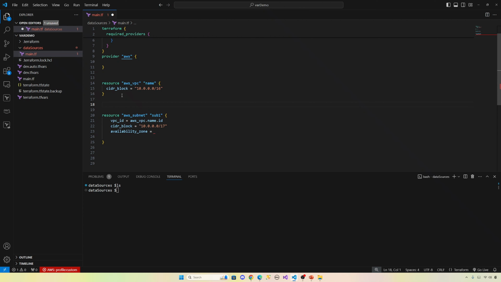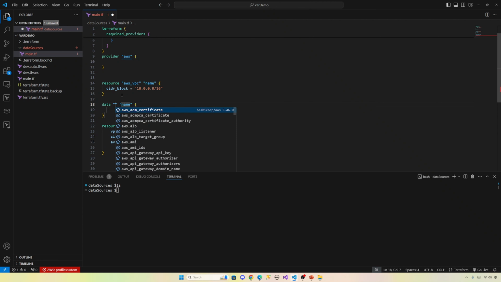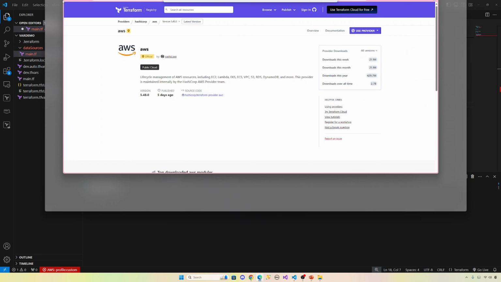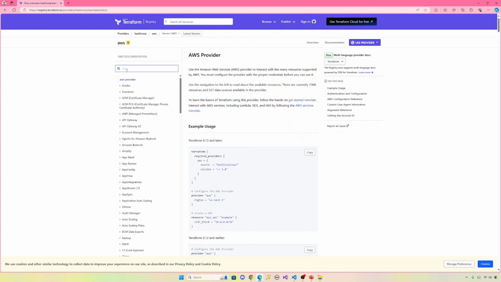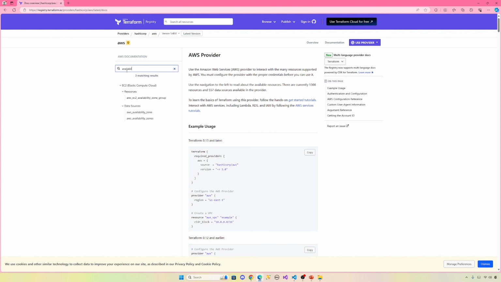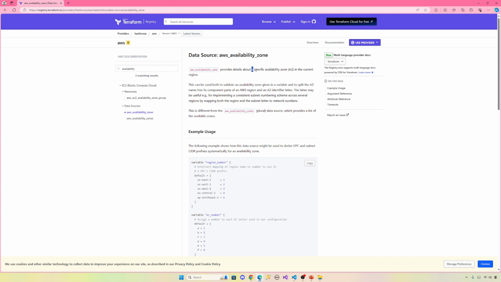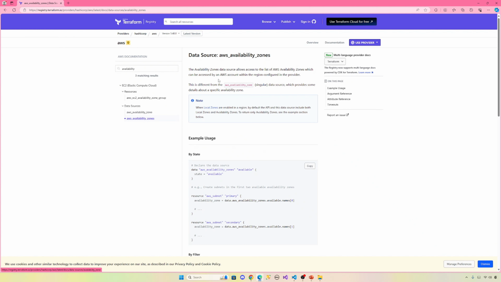The syntax to create a data source is the keyword data, then the data type. For the data type, you need to go to documentation. So right here, go to the AWS provider documentation, then type availability zones. We are interested in data sources, not the resources. This data source gives you one availability zone. We need the list of availability zones. So this will give you a list of availability zones. This is the one. The data source type is aws_availability_zones.